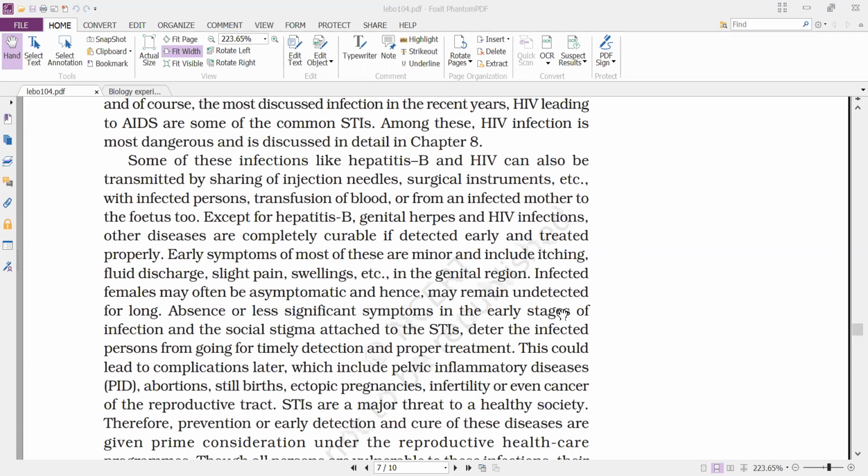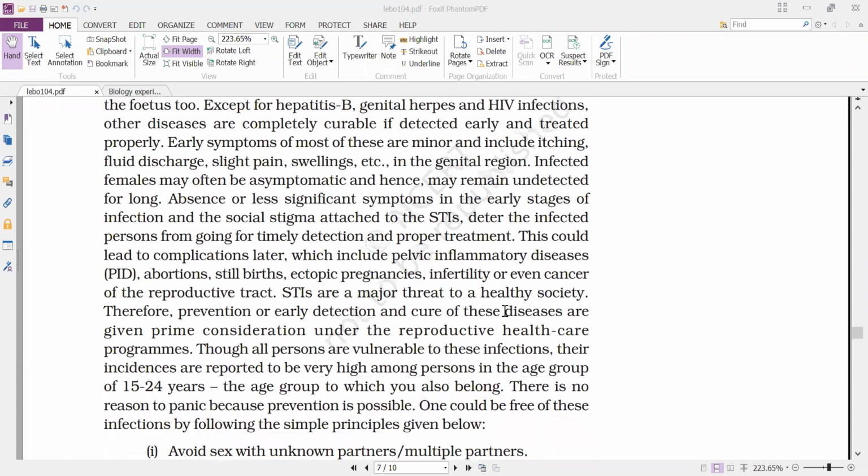That means if they are not detected in the early days and not treated properly, the infection may spread to other parts of the body. This leads to complications later, which include pelvic inflammatory disease.